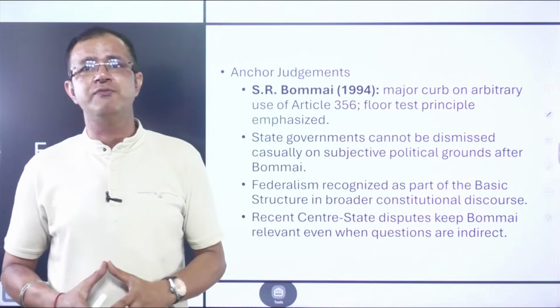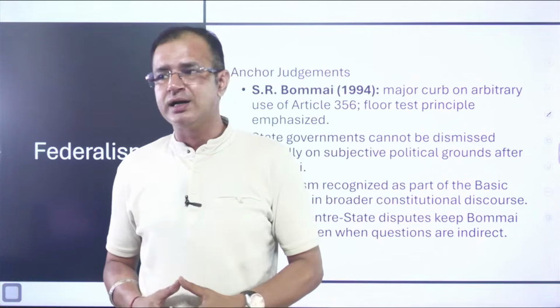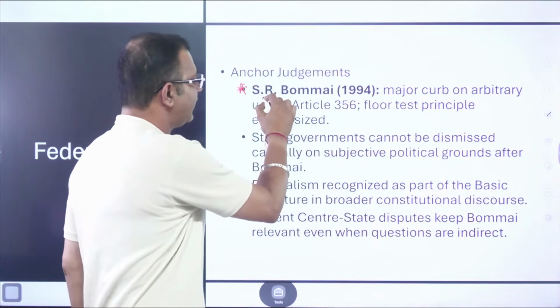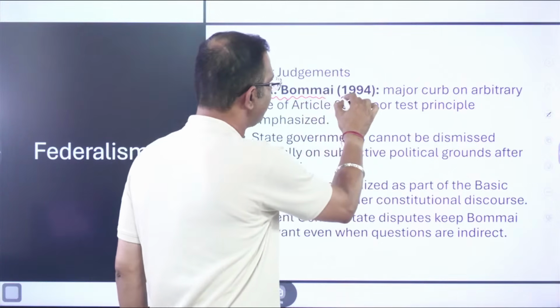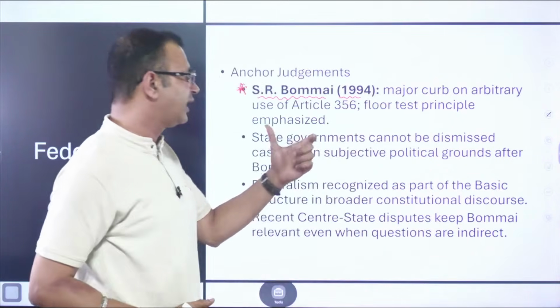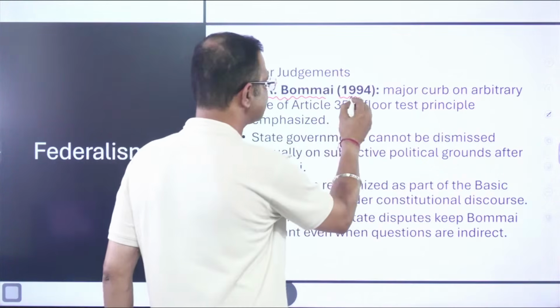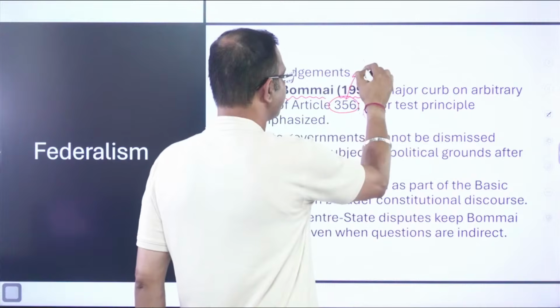Then when it comes to federalism, you will see that S.R. Bommai is the most important case. It was in 1994, and over here, Article 356, that is, Article 356 is about the President's rule.